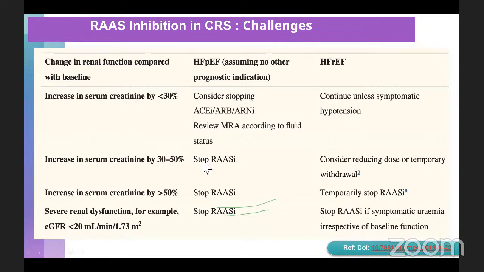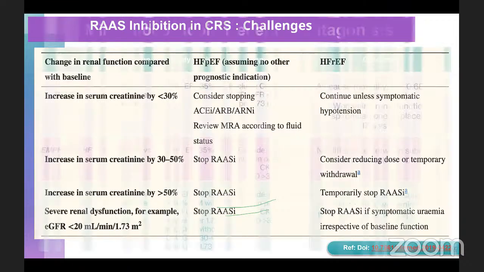Whereas if the serum creatinine is going to increase by 30% or 50% or so, then either consider reducing the dose, or temporarily withdraw the drug, or stop the drug totally. So the point that I'm trying to make here is, whenever there's a slight increase in serum creatinine, it is something we call permissive AKI, and don't stop the drug, all the more in a patient with reduced ejection fraction.